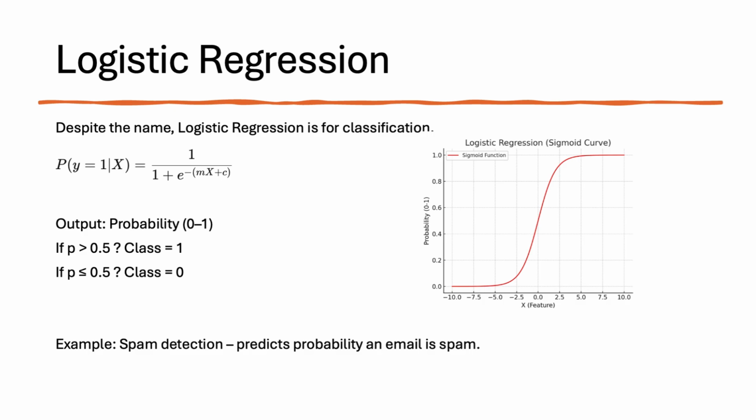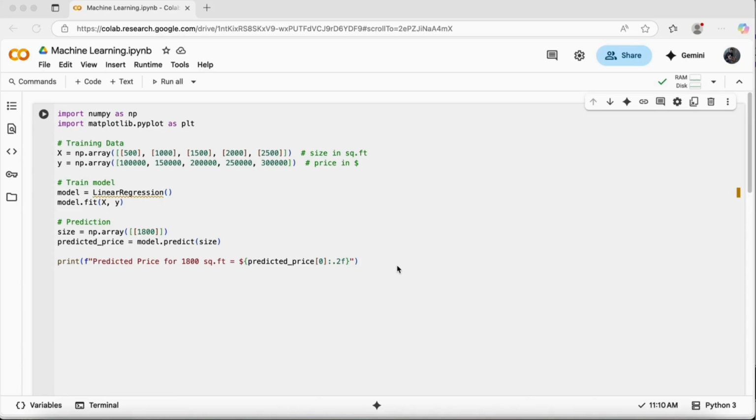Let me show you an example of both linear and logistic regression. I'm inside my Google Colab, which I'm using for the demo.